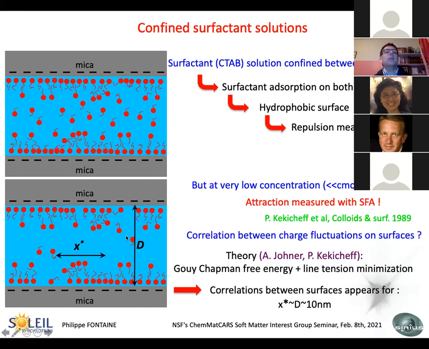And in fact, this is due to correlation between charge fluctuations on the surfaces, and a theory made by Albert Johner, which combines the Gouy-Chapman free energy with line tension, leads to a calculation of correlation between surfaces that should appear for distances of 10 nanometers, with a correlation length also of 10 nanometers.